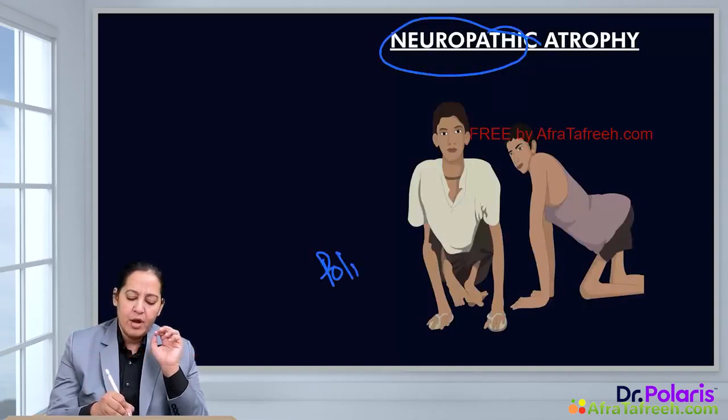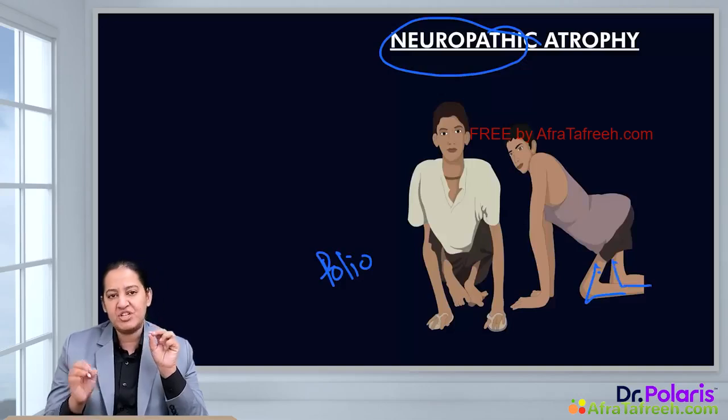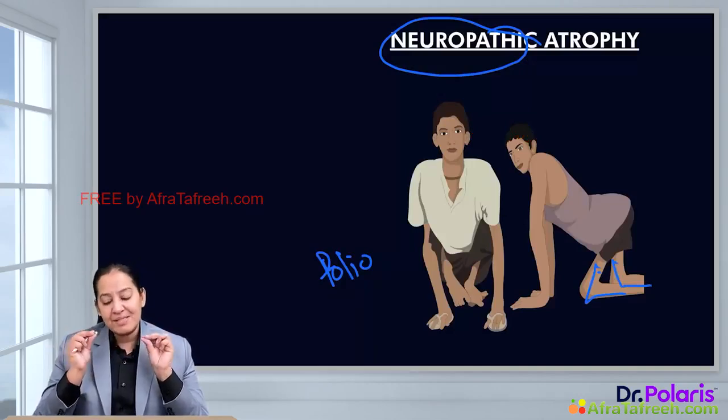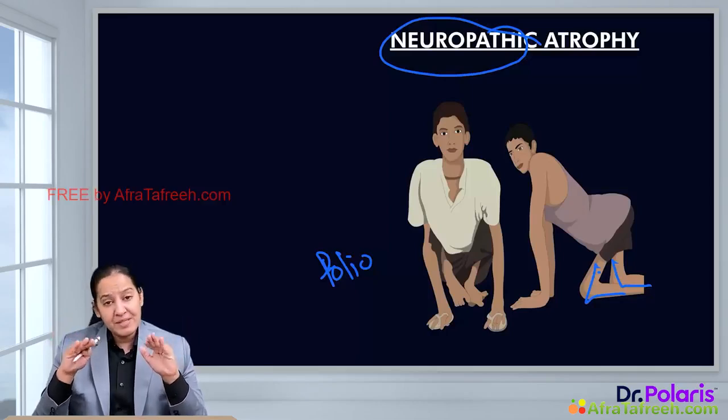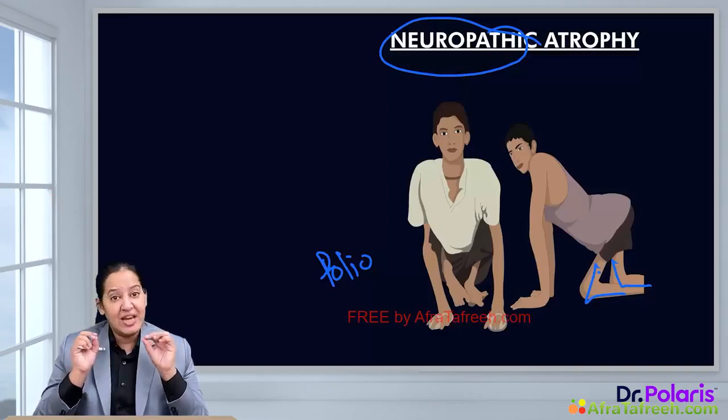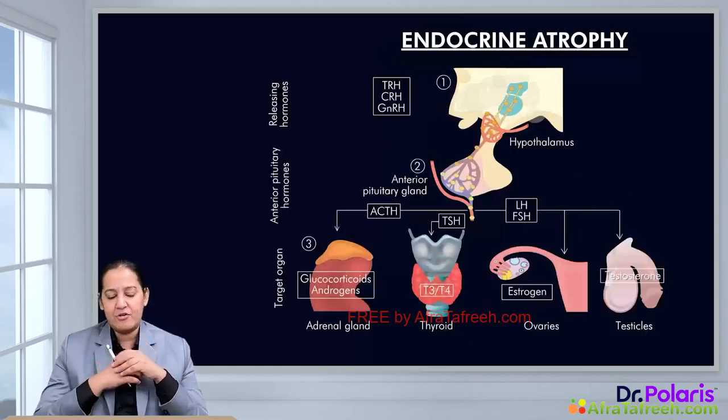Can you see polio? In polio, the lower limbs or the upper limbs of the patient are thinner as compared to the peer group. Why are they thinner? Because the muscles here are atrophied. Why are the muscles atrophied? There is no problem in the muscle. The problem is in the nerve supplying the muscle. The polio virus, the picornavirus, destroys the nerves supplying the skeletal muscles, especially the legs. So the legs are atrophied. So that is an example of neuropathic atrophy.